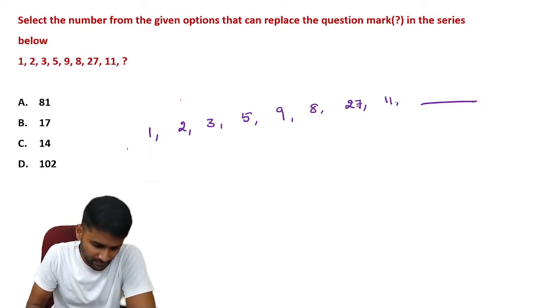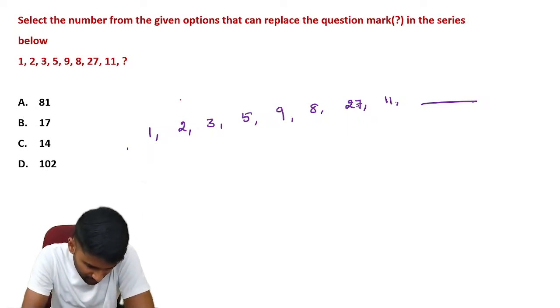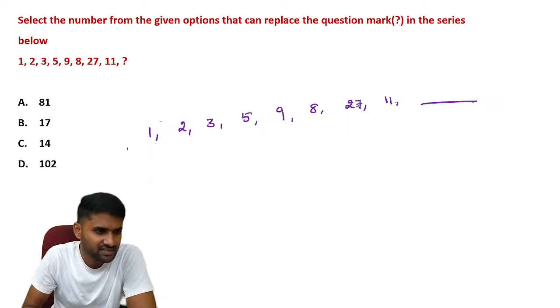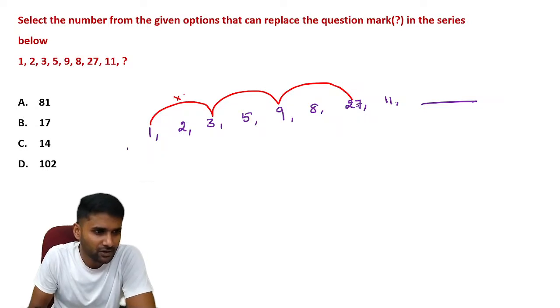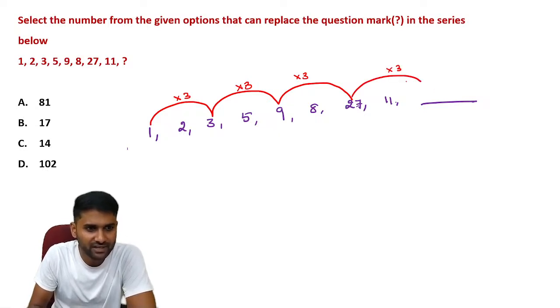Now see the information again. See 1, 3, 9, 27. 1 into 3, 3 into 3, 9 into 3, and according to the sequence 27 into 3.